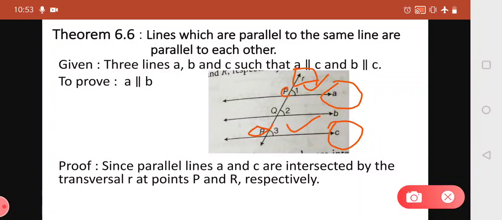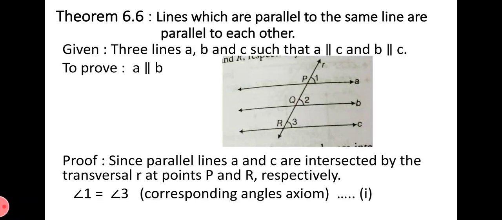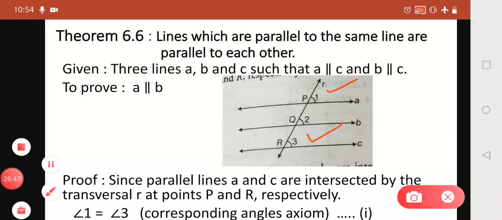Why are they equal? Let's see why. Angle 1 will be equal to angle 3. Why? Because according to the corresponding angles axiom we have learned, if a transversal intersects two parallel lines, then each pair of corresponding angles are equal. So according to this, angle 1 will be equal to angle 3.